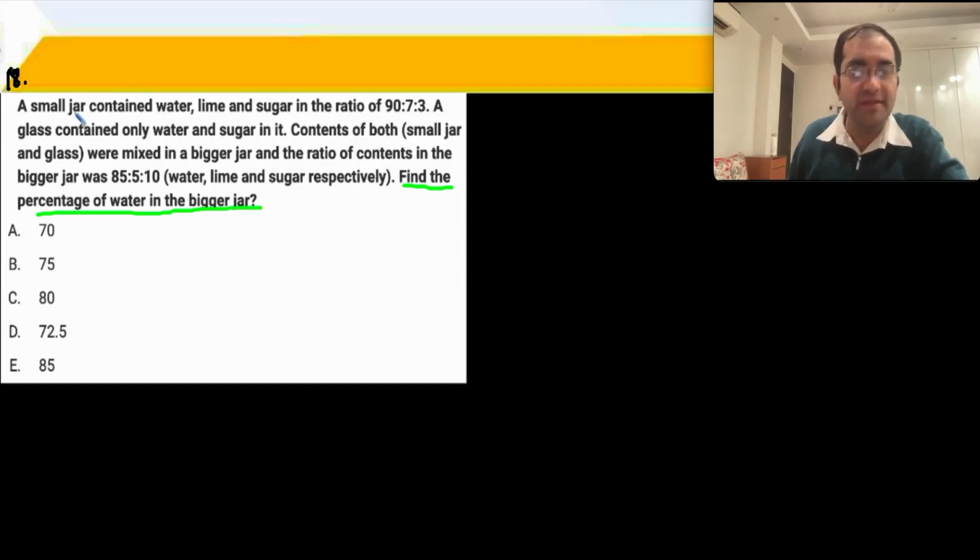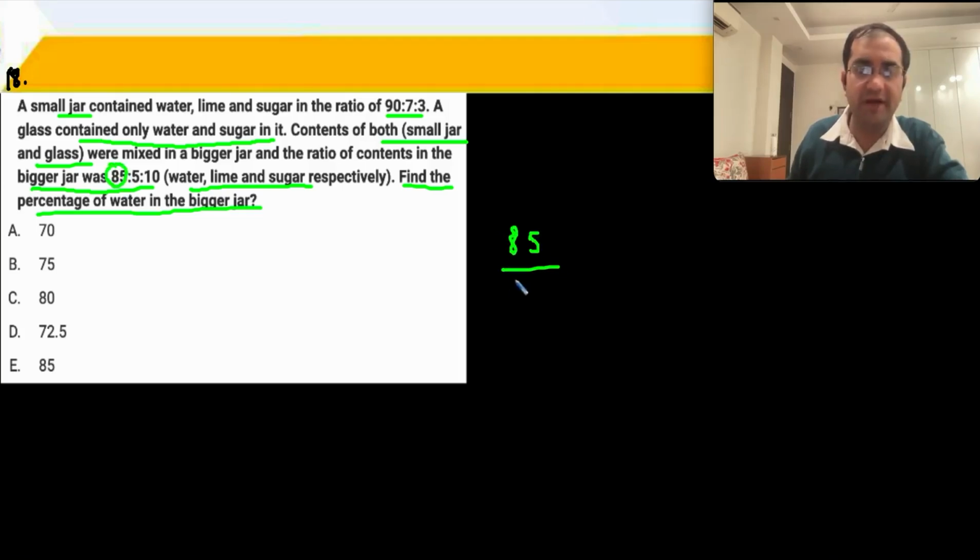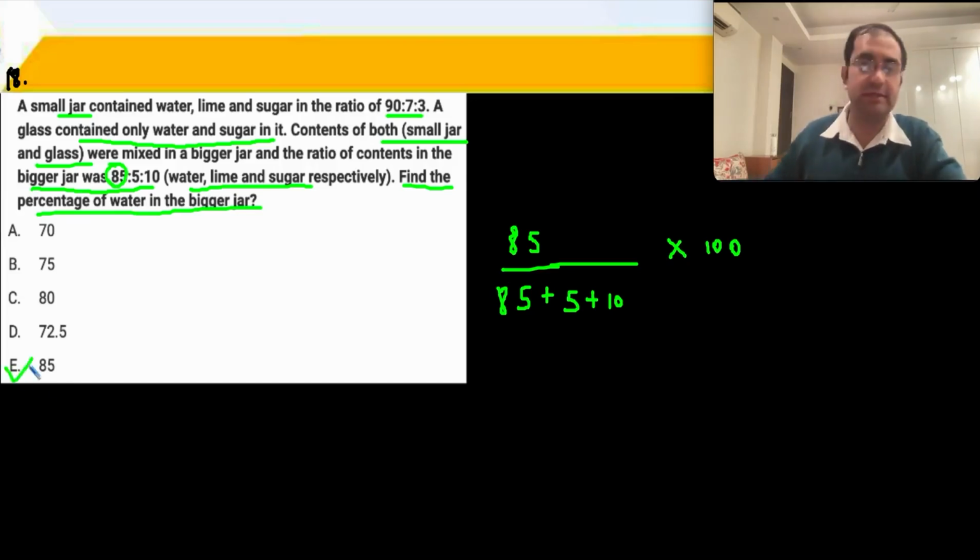There's a small jar, it has water, lime and sugar in this ratio. A glass containing only sugar and water is mixed in. So the small jar and glass are mixed, and you get a bigger jar which has water, lime and sugar in the ratio 85:5:10. Find the percentage of water in the bigger jar. Water is 85 parts, so 85 upon 85 plus 5 plus 10, that's 100. We need the percentage, so multiply by 100. You get 85 as the right answer. That is question number 18.